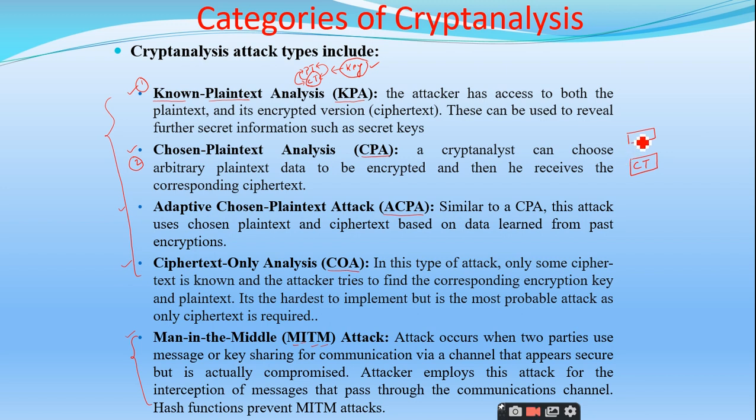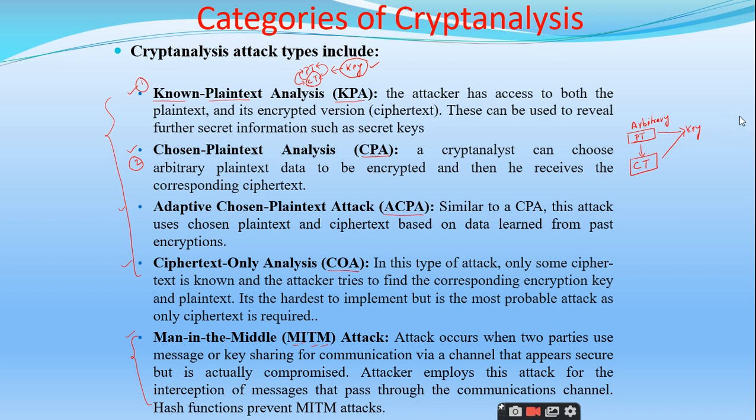So what he will do is try plain text in an arbitrary fashion. Randomly he will choose some plain text, arbitrary plain text, and make use of the encryption algorithm, and then he will get the ciphertext.